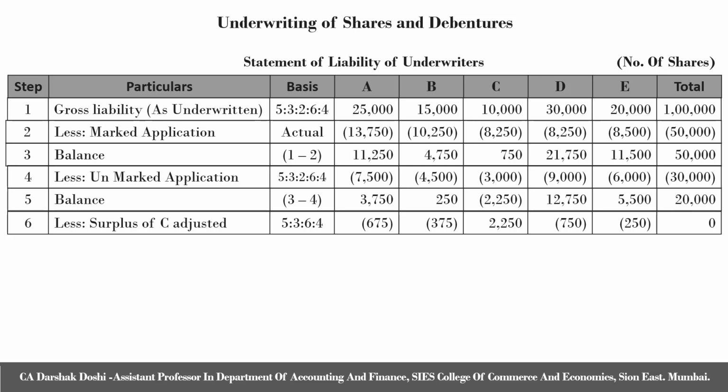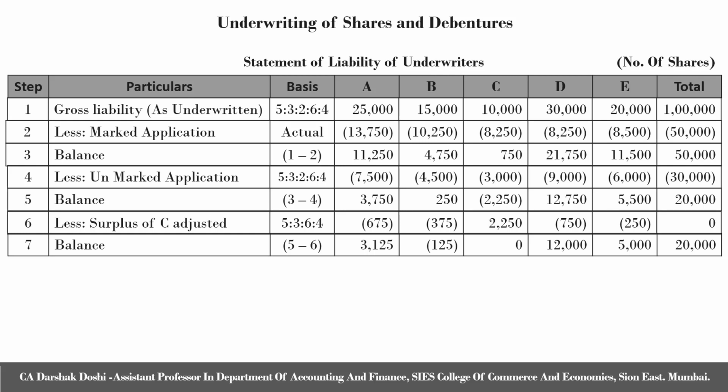Hence, 2,250 shares, a surplus of C, is to be distributed amongst A, B, D and E as 675, 375, 750 and 250. Next is to find out a balance, which is step 5 minus step 6.